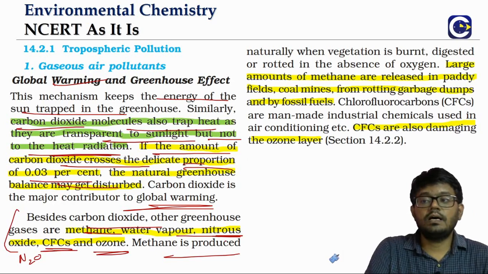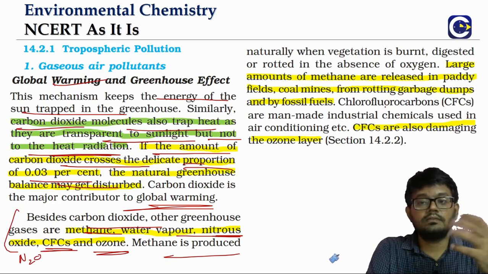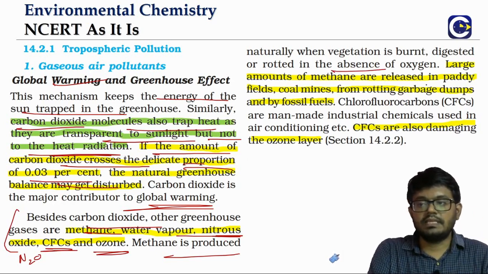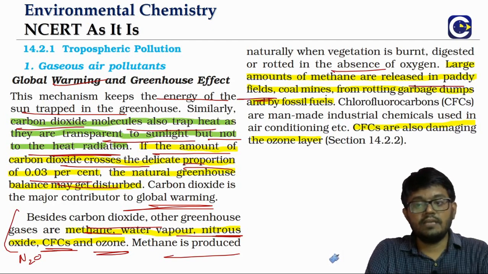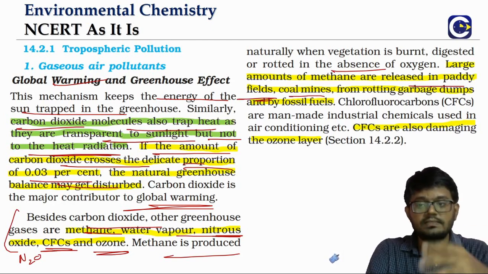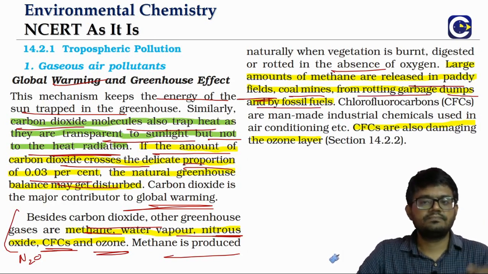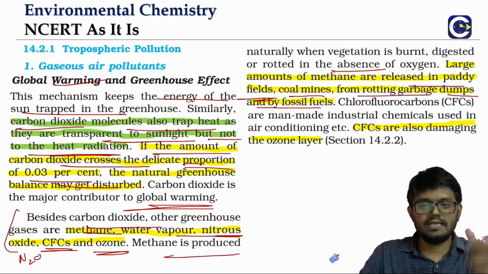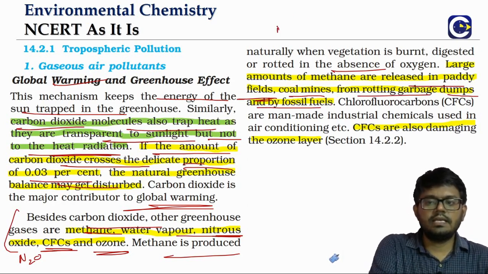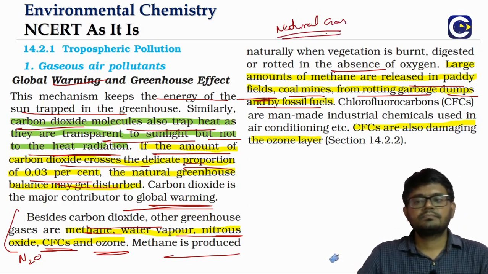So where do we obtain it? We can obtain large amounts of the methane, right, from the paddy fields, coal mines, as well as from the rotting garbage dumps, and of course along with the fossil fuels. In fact, if you look at natural gas, it is majorly what? It is majorly methane.